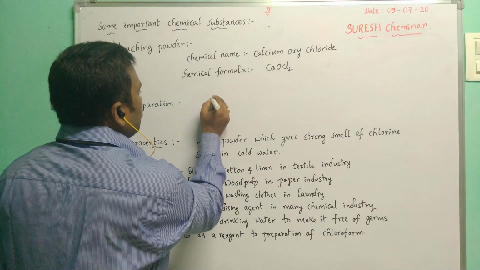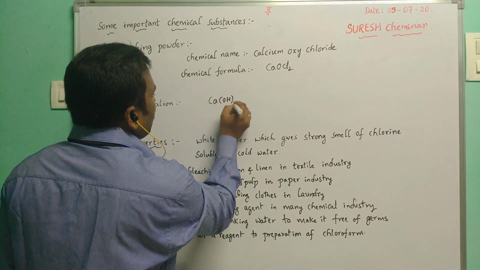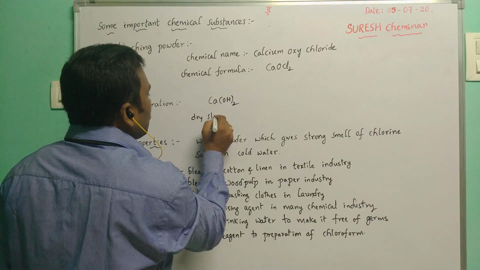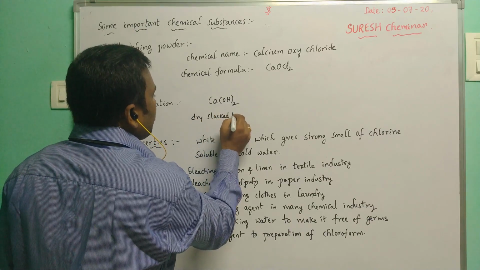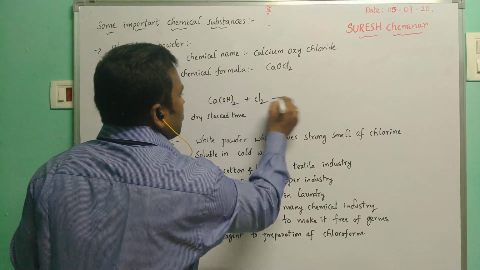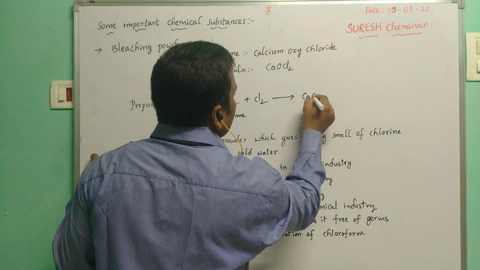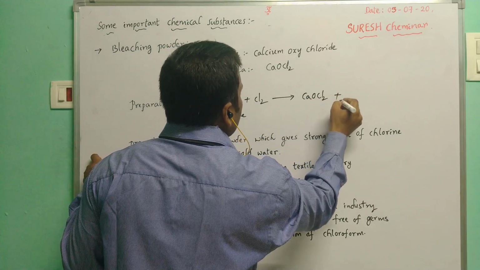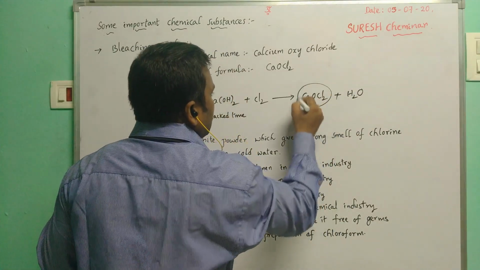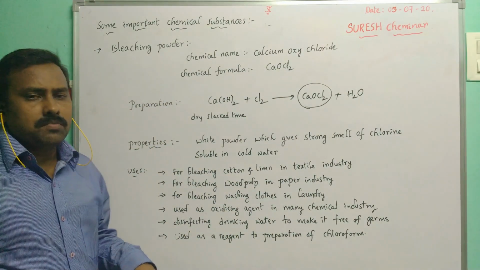Here Ca(OH)2, this is the dry slaked lime. Then chlorine gas can be passed through it. Then it forms CaOCl2 and also H2O, water. Right, this is the bleaching powder. Okay, then properties of bleaching powder.